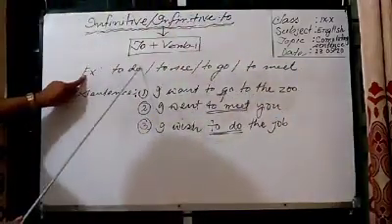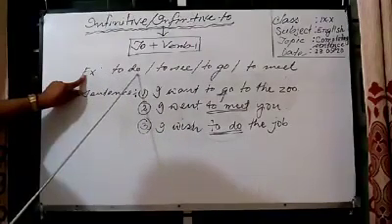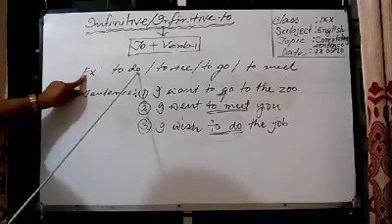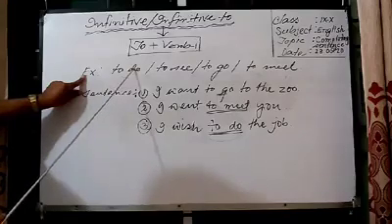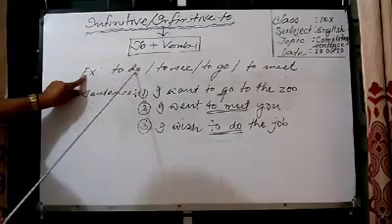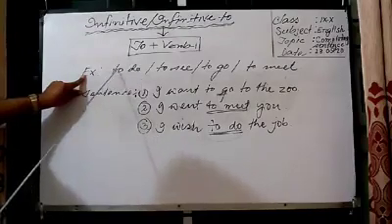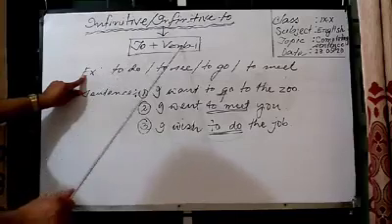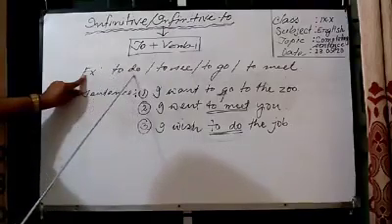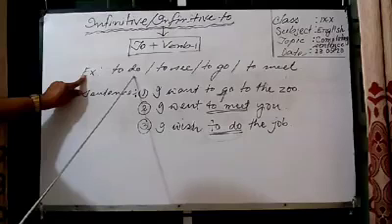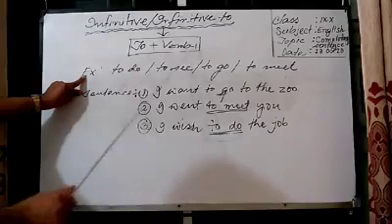Example, to do. Here after to we can see a verb, and that very verb is do, and do is in the present form. The past form and past participle form of it are did and done. We can't use did or done here because it is infinitive, and we know very well that infinitive means to plus verb 1. So here after to you can see do. Do, of course, is a verb, and it is in the present form, and it is verb 1.